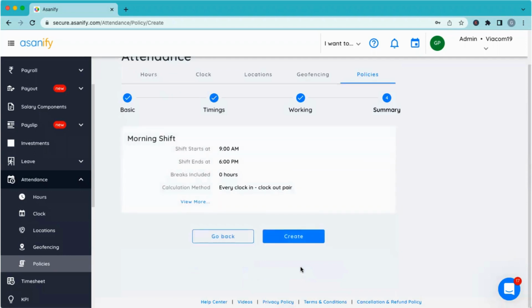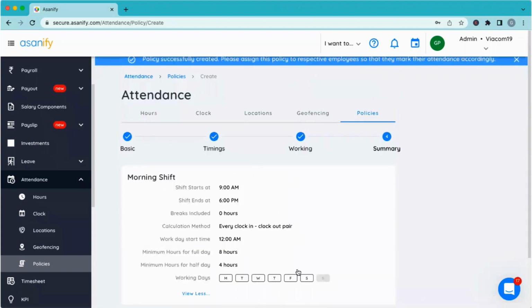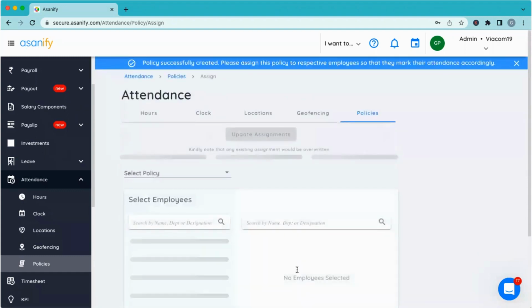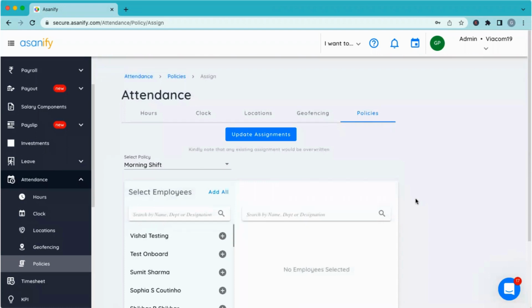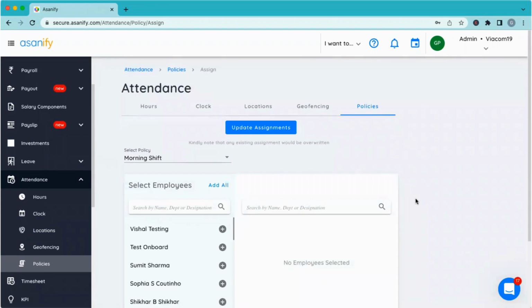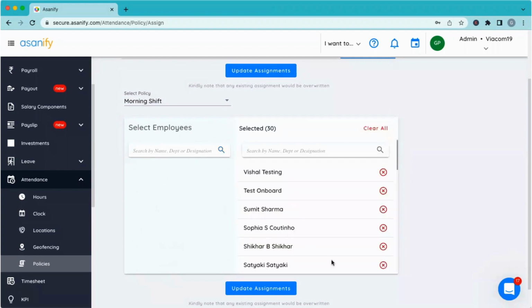And then in the last stage, I can review the policy. And if everything is as per what I have created, which it is right now, I'll just simply create the policy. So for any policy, it's important for you to spend 5 minutes to think about how you want the enforcement of the policy to be done. And basis that, the configuration can be done. And once you've done that, you can simply select the employees either by department or one by one, whichever way. Or I can simply say that this is my policy, which is valid for all.